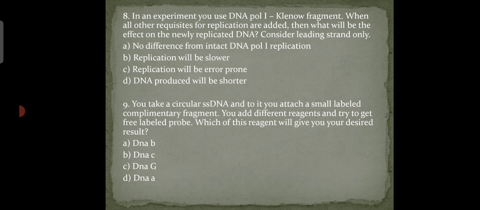So the options are A. No difference from intact DNA polymerase 1 replication. B. Replication will be slower. C. Replication will be error prone. D. DNA produced will be shorter. So our answer is option D, which is DNA produced will be shorter.